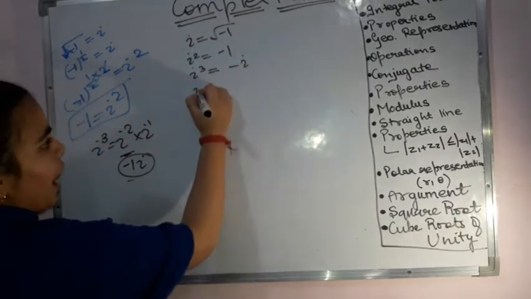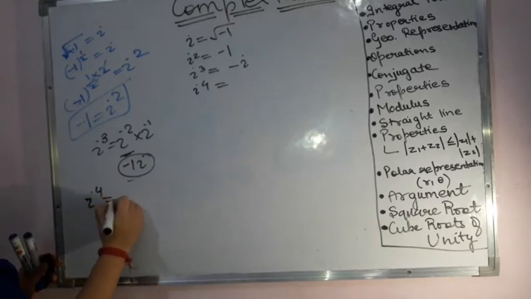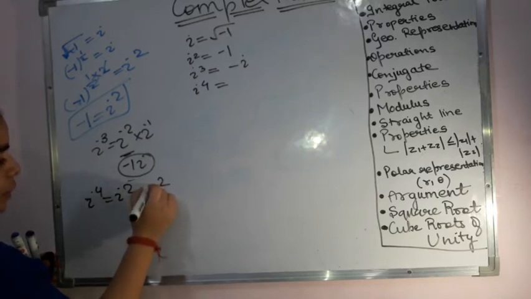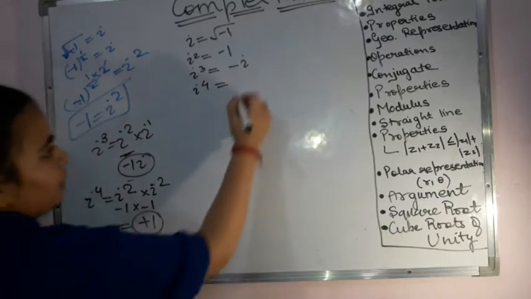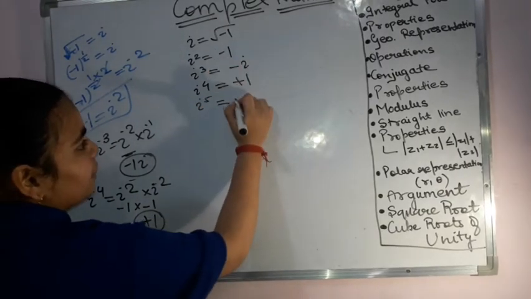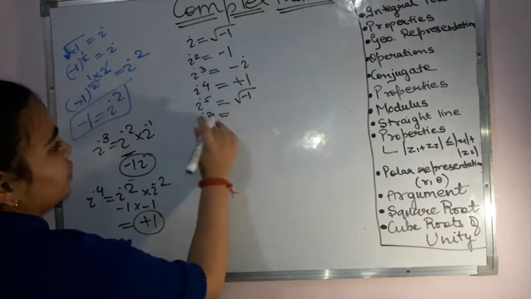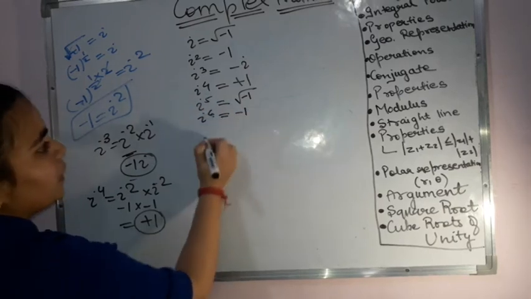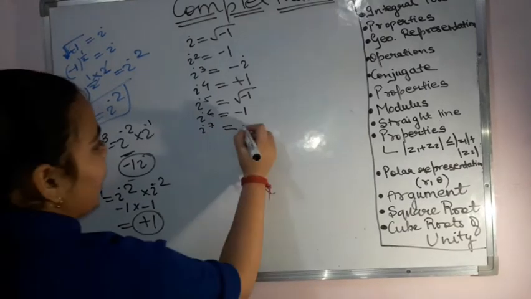Then I have i raised to the power 4, which I can write as i square into i square. I square I know is equal to -1, so -1 into -1 becomes +1. So here I am getting +1. And similarly when I have i to the power 5, you will be getting the value as the square root of -1, that is i. Then if you have i raised to the power 6, you will be getting -1. So you can see there is a trend that is being followed.